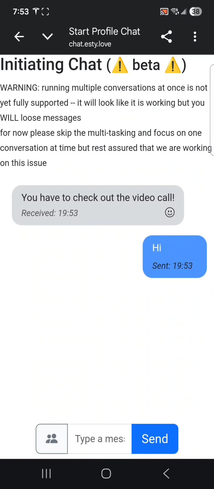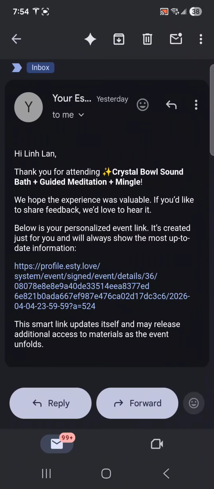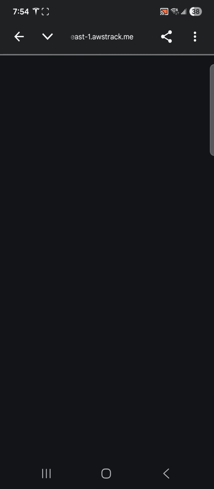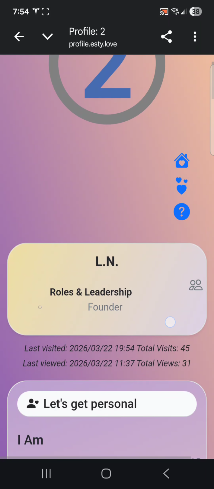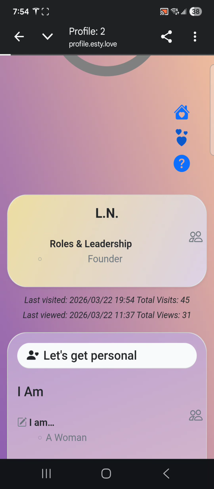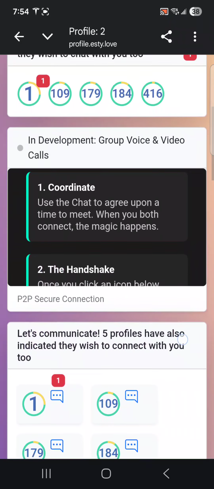One thing that makes you a bit lost here is when you want to go back to your profile. You see the arrow on top. If I click there, it brings me back to my email. So we're going to put a home button here so that you can go back to your home profile. From here, I would have to click on the link again, go to visit my profile, and again go to the little 3 hearts here.